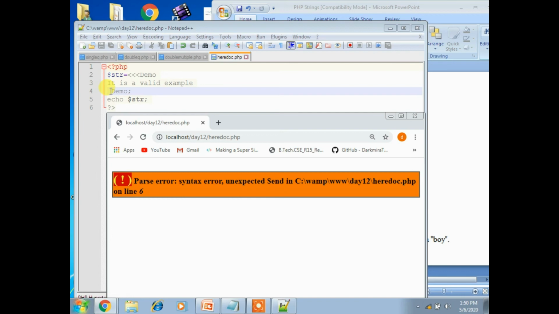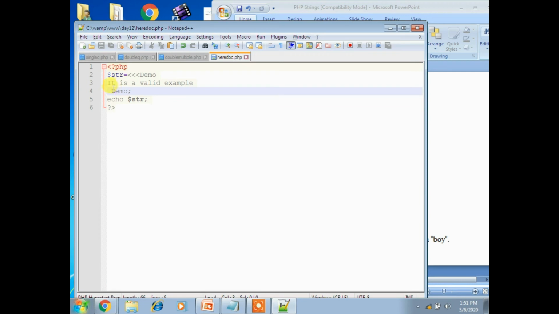We cannot use any white space or tab before or after the identifier and semicolon, which means the identifier must not be indented. The identifier must begin from a new line. If you give a space before the string delimiter, it won't accept it. That is an error.